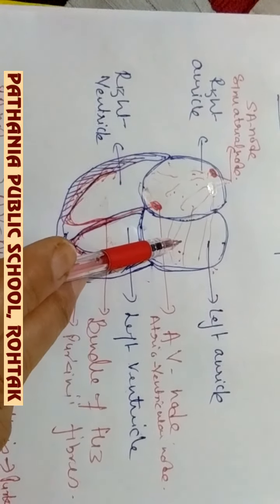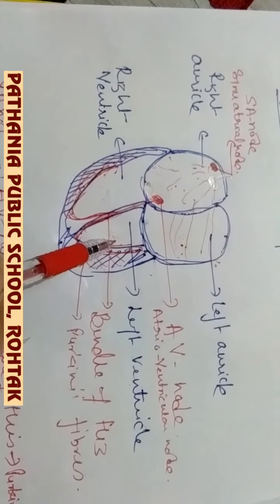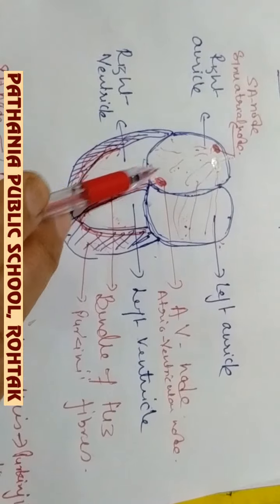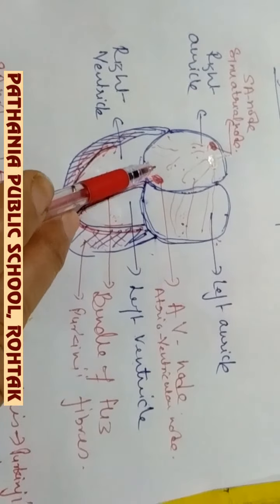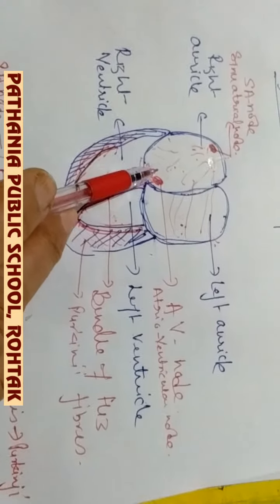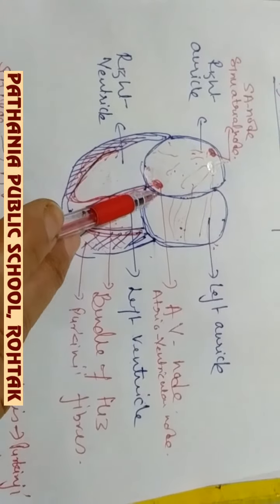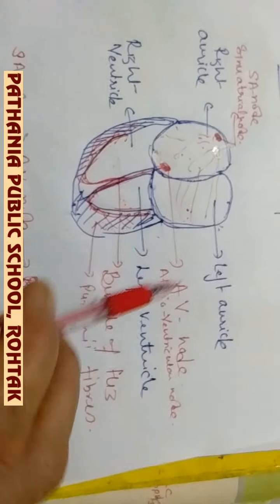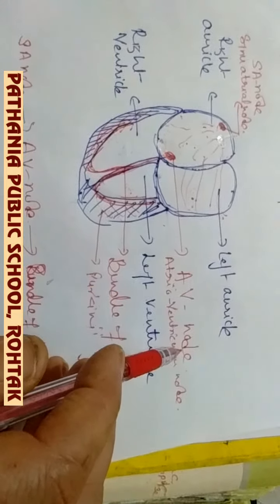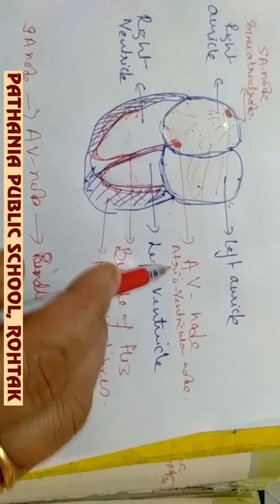So here, at the junction of auricle and ventricle on the right side, in the lower left side of the right ventricle, there is another node made up of cardiac muscle only, that is the atrioventricular node, or AV node. So these cardiac impulses are received by the AV node.